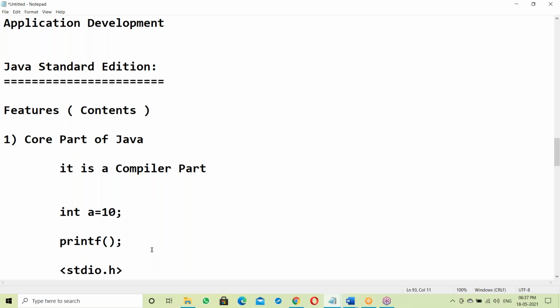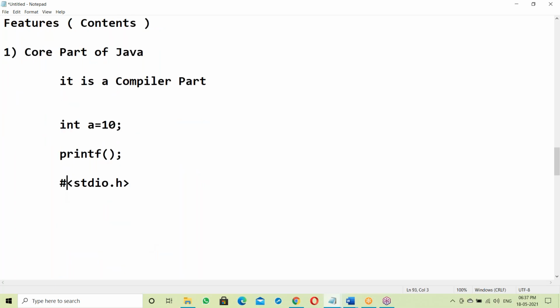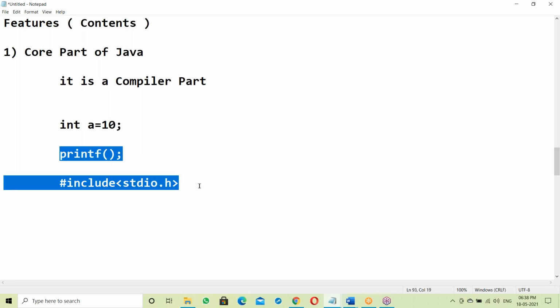We write #include <stdio.h> for printf purposes. So printf is a predefined function from this library, not the compiler part. The compiler cannot identify it by itself.